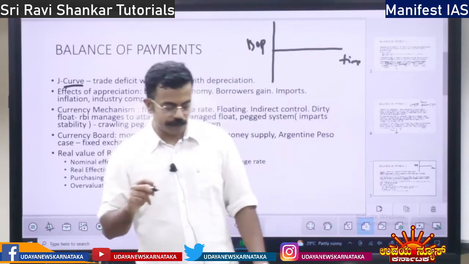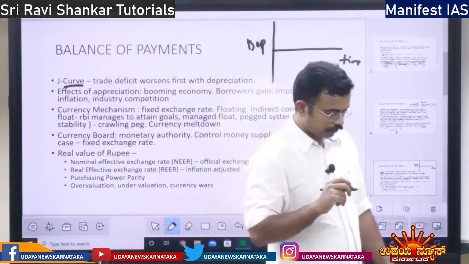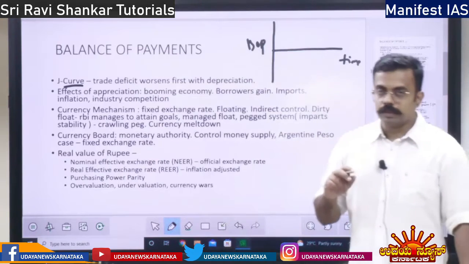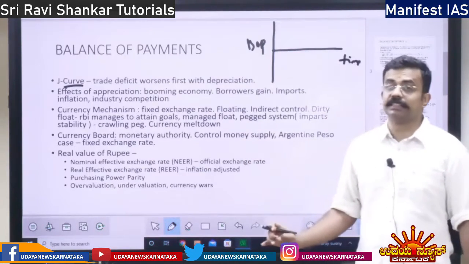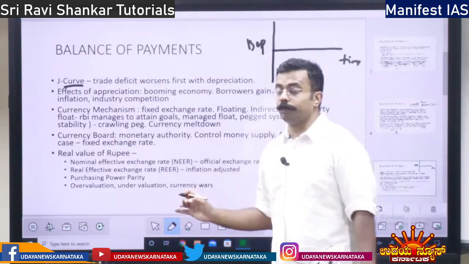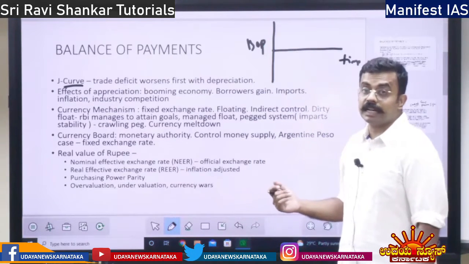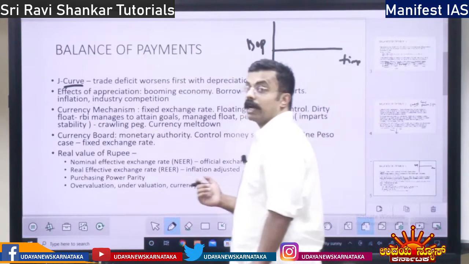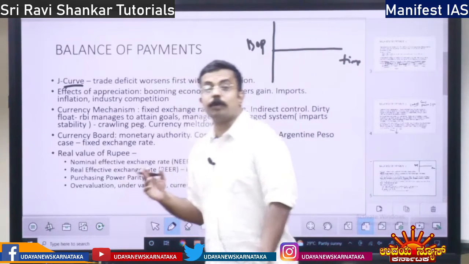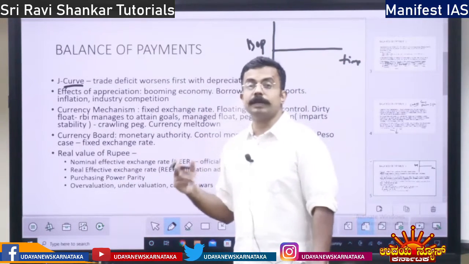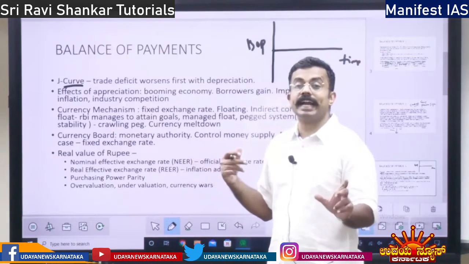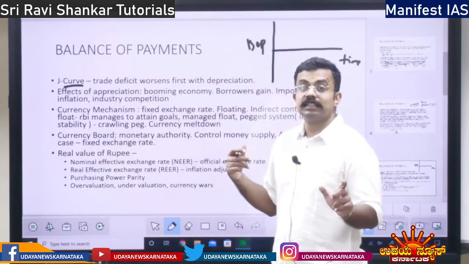When depreciation happens, what happens first? When the currency depreciates, 75 rupees becomes 85 rupees. What happens? Immediately our imports will become costly. So when imports become costly, our trade deficit will increase.